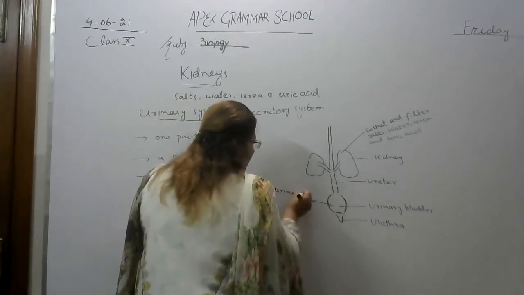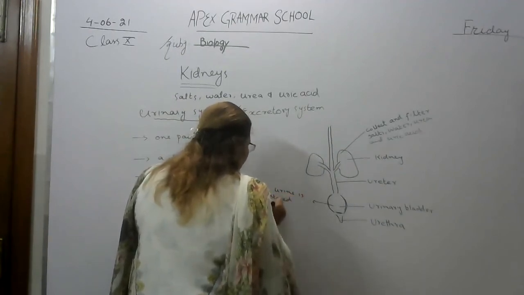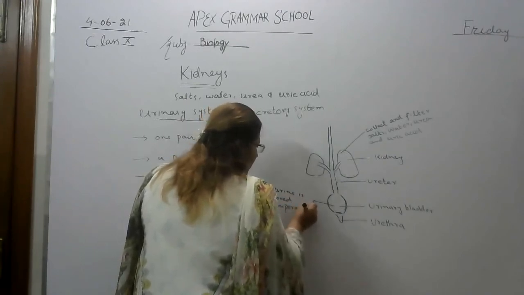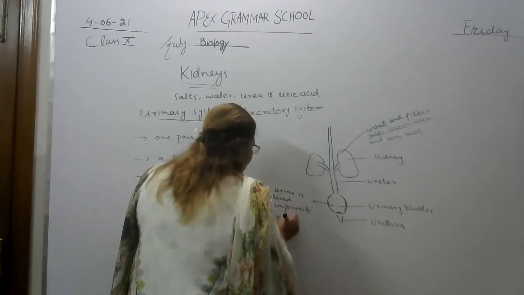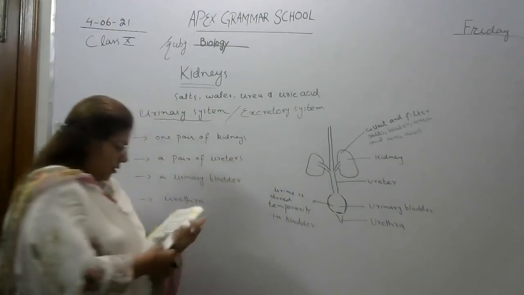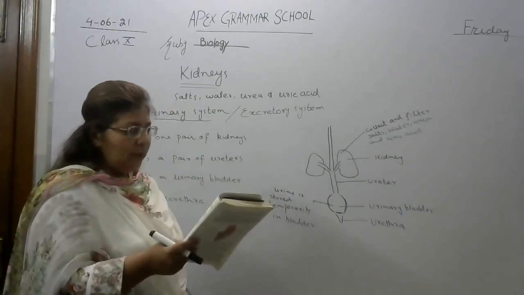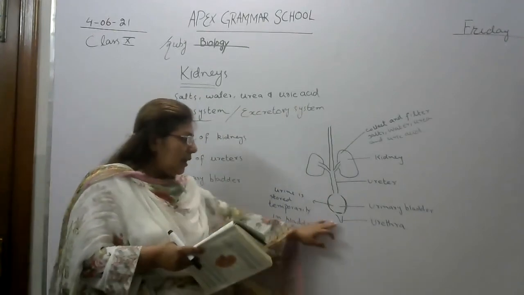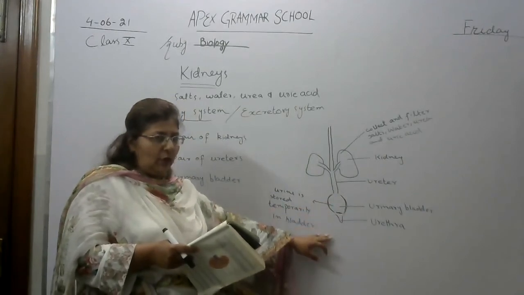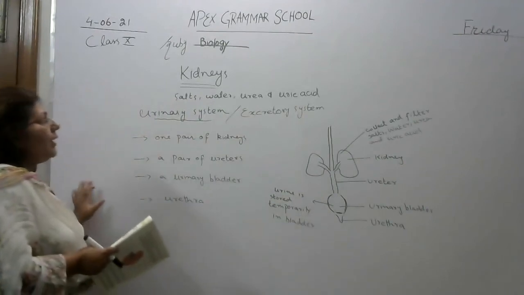Urine is stored temporarily in the bladder. The urethra is the tube that carries urine out of the body. So the urethra is the part from where urine is gotten rid of from your body. It goes out from our body. So this is our urinary tract.